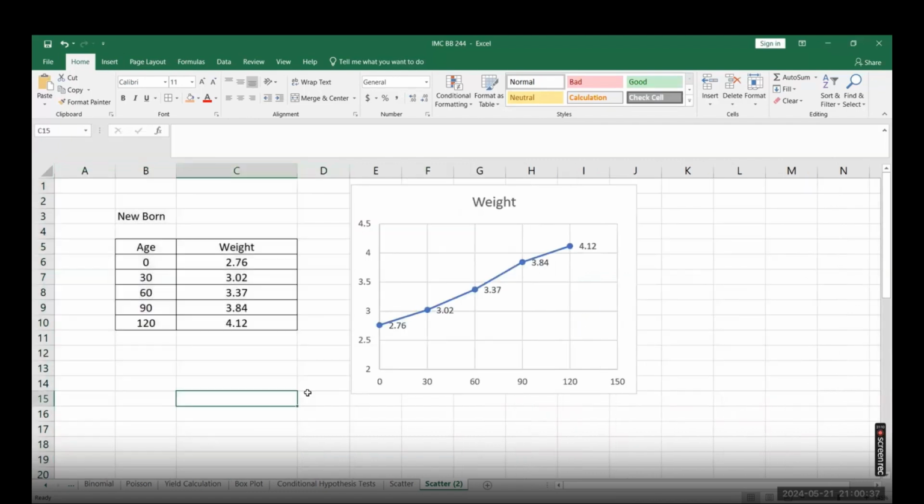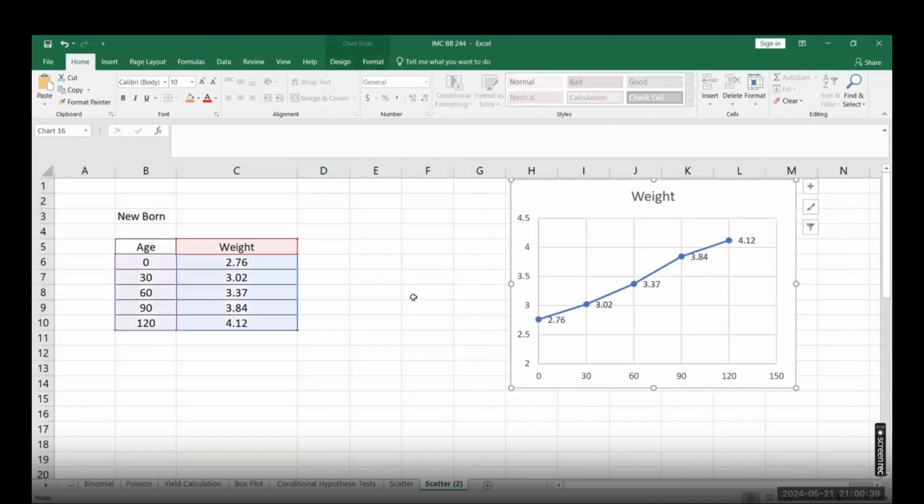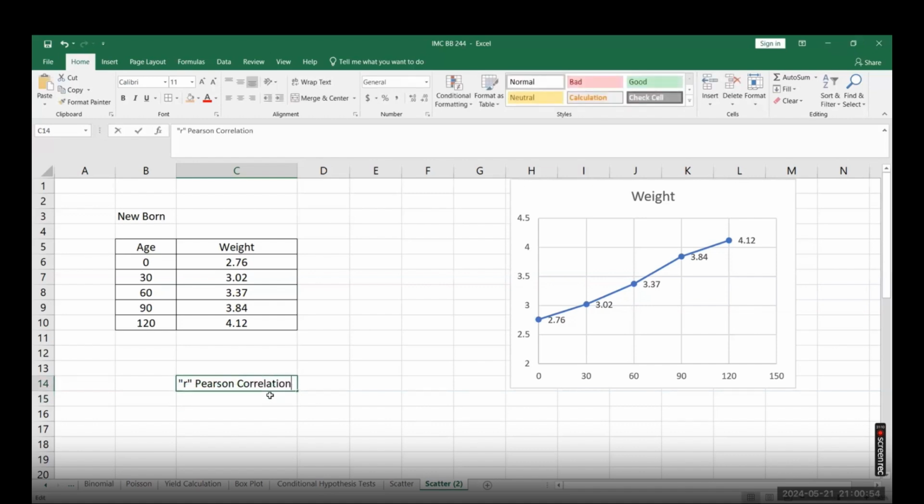When you check the correlation, we represent it with the symbol R. This is called the Pearson correlation, or the R value represents the coefficient. We say Pearson correlation coefficient.